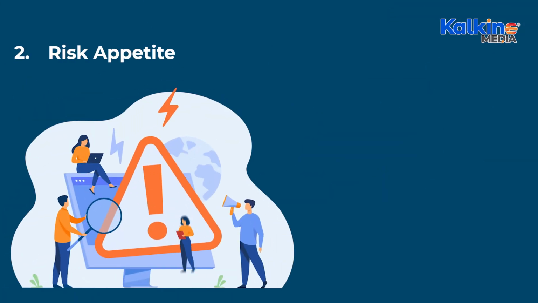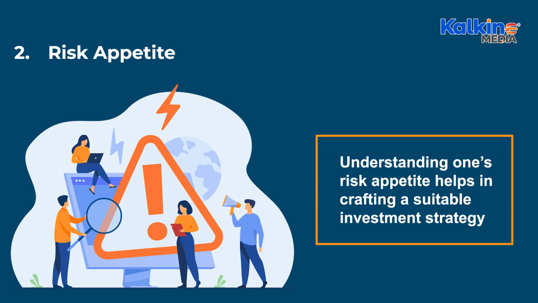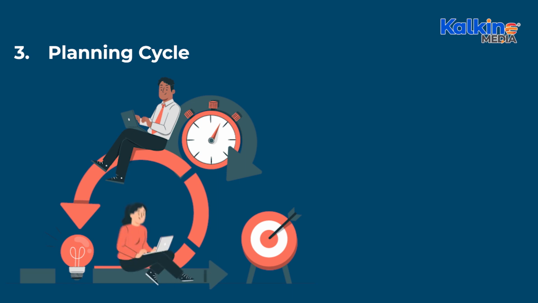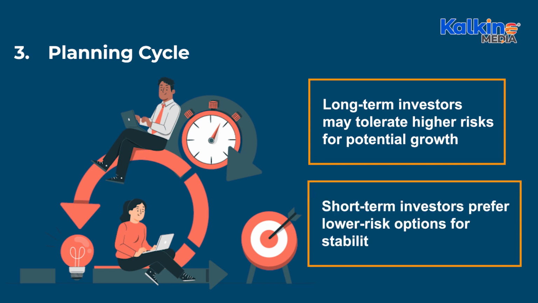2. Risk appetite. Risk appetite varies among investors, with some preferring safer investments for capital preservation, while others are willing to take higher risks for potentially greater returns. Understanding one's risk appetite helps in crafting a suitable investment strategy. 3. Planning cycle. The duration an investor plans to hold investments influences their risk tolerance. Long-term investors may tolerate higher risks for potential growth, while short-term investors prefer lower-risk options for stability.